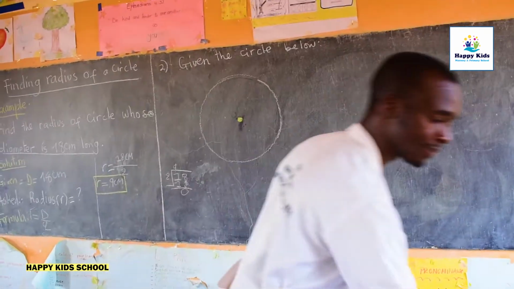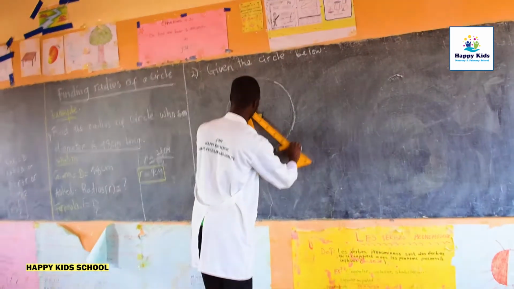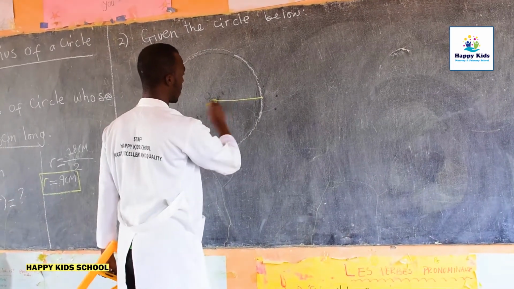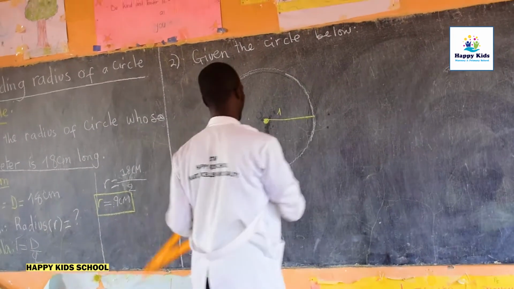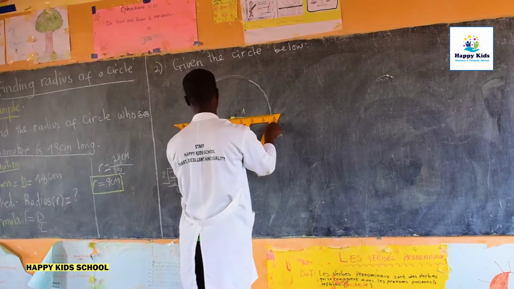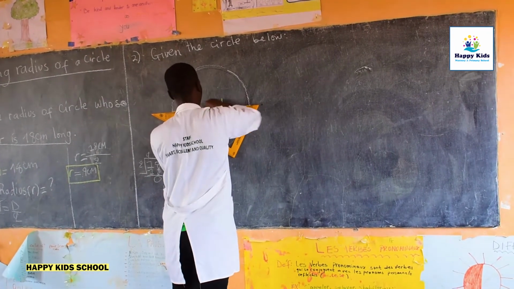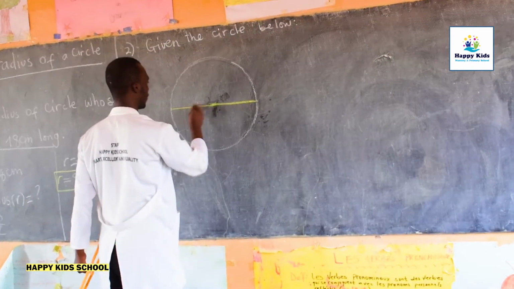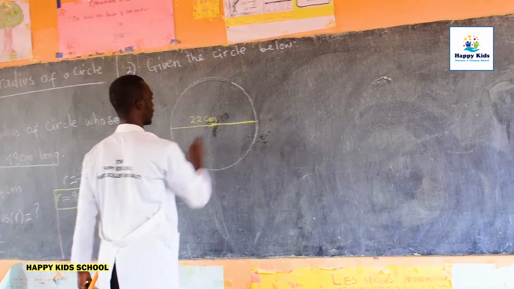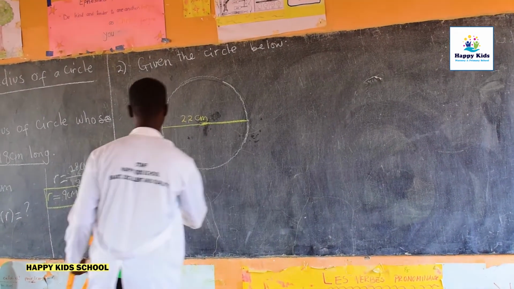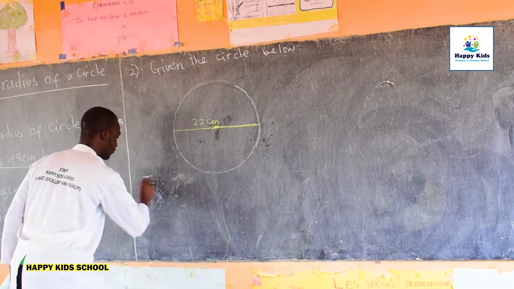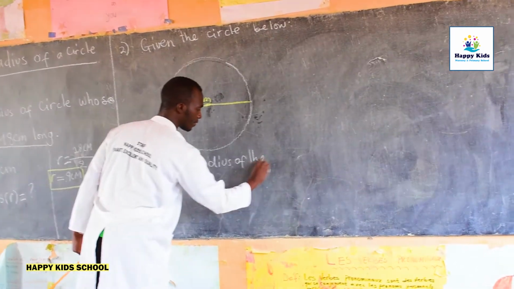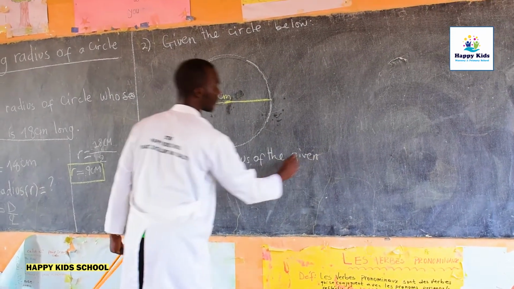So, to this given question, good. The question is: find the radius of the given circle.